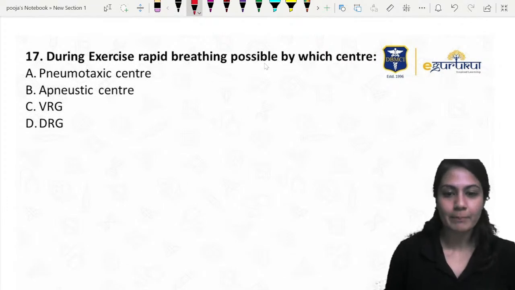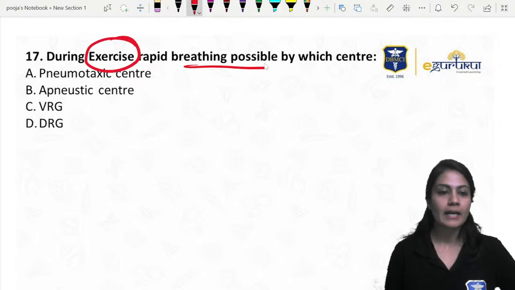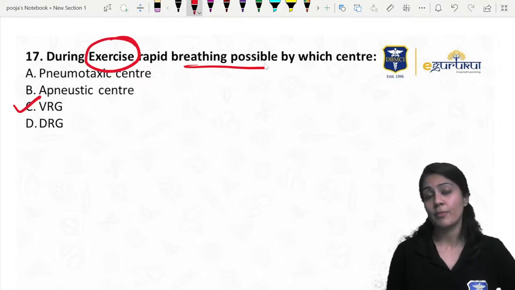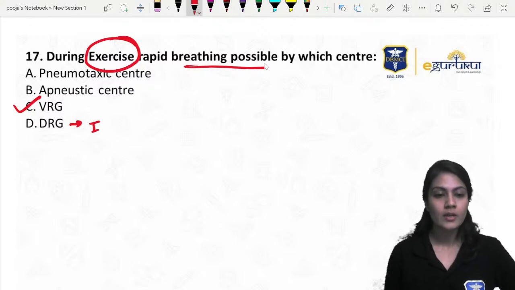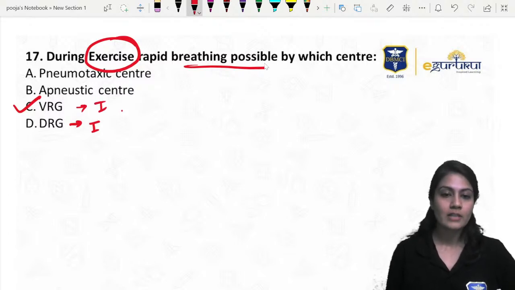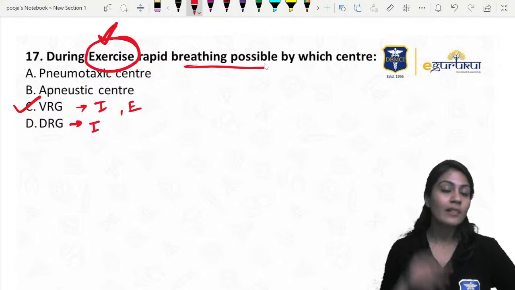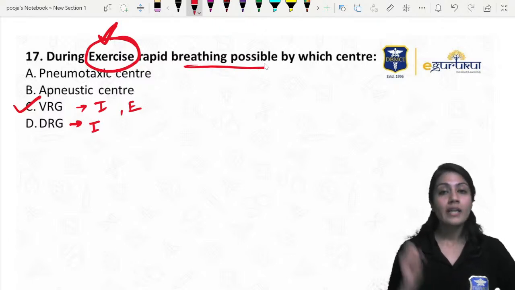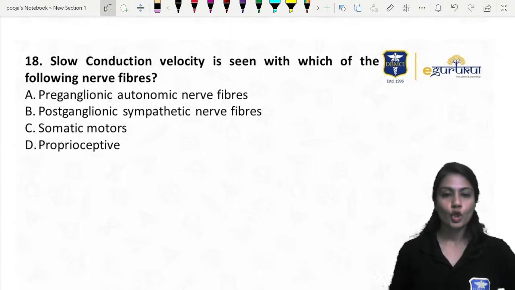During exercise, rapid breathing is possible by which center? Rapid breathing. Wherever exercise comes, the VRG is going to get activated. Remember, DRG has mainly only I neurons, while VRG has I neurons as well as E neurons. So they are only activated during exercise. So if exercise is in the question, definitely only the VRG will be activated. Okay children, let's move ahead.